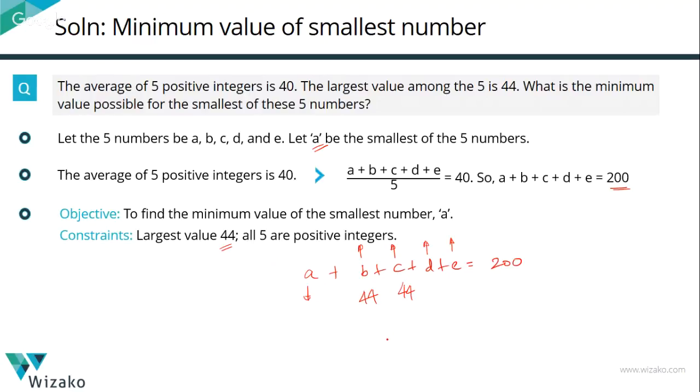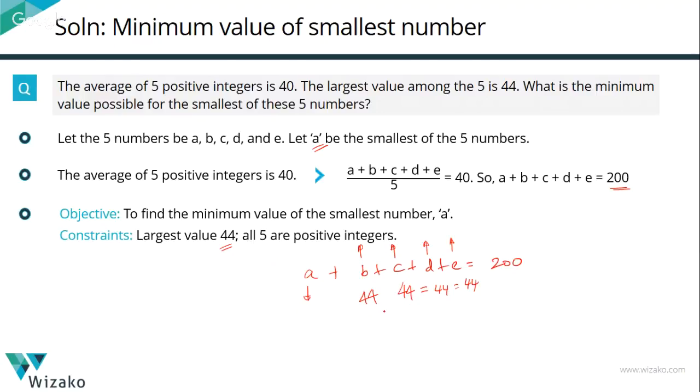How high can C be, right? The larger the value that C and B and D and E take, the lower the value for A is going to be, right? So C can very well be a 44 because these numbers need not be distinct. B can be equal to C, which can be equal to D, and can be equal to E. All 4 of these numbers can be a 44.